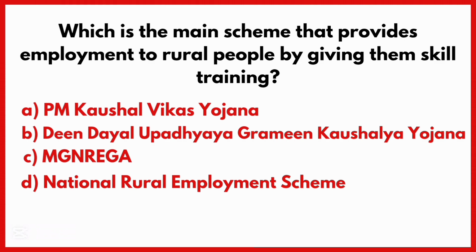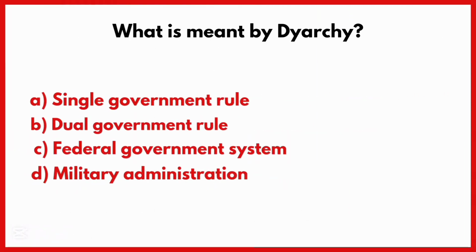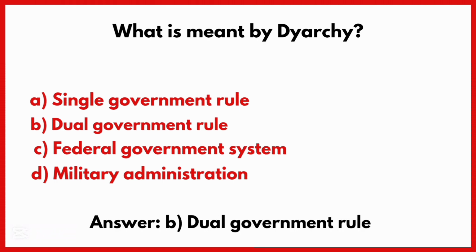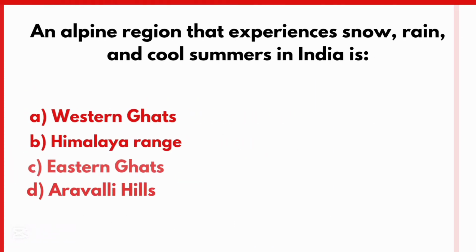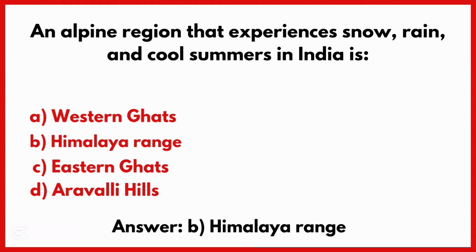Which is the main scheme that provides employment to rural people by giving them skill training? Correct answer is option B. What is meant by diarchy? Correct answer is option B. Dual government rule. An alpine region that experiences snow, rain and cool summers in India is. Correct answer is option B. Himalaya range.